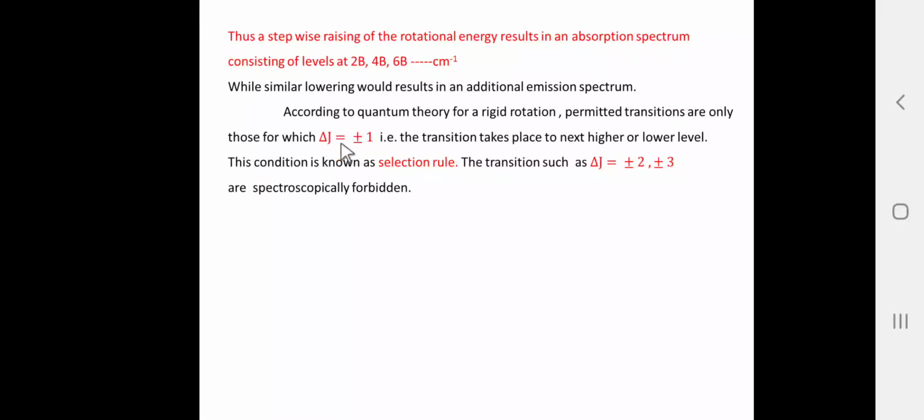So this is the selection rule for the rotational spectra or the microwave spectra, that is, the transition takes place to the next higher or lower level. So here what is important? This condition is known as the selection rule. Transitions such as delta J equal to plus minus 2, plus minus 3, plus minus 4, plus minus 5 are spectroscopically forbidden. That means such transitions are not allowed. Only the allowed transitions are delta J equal to plus minus 1.